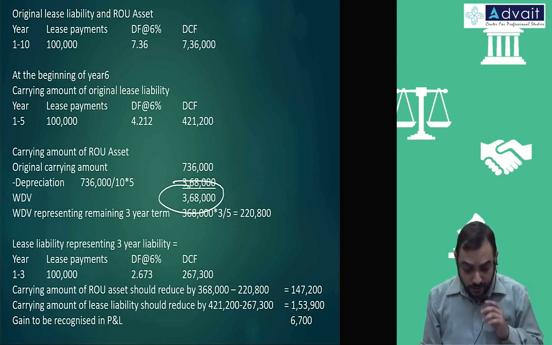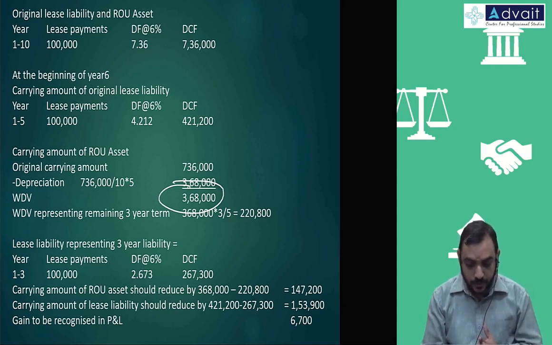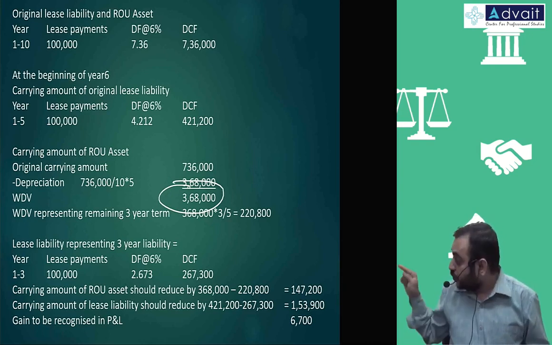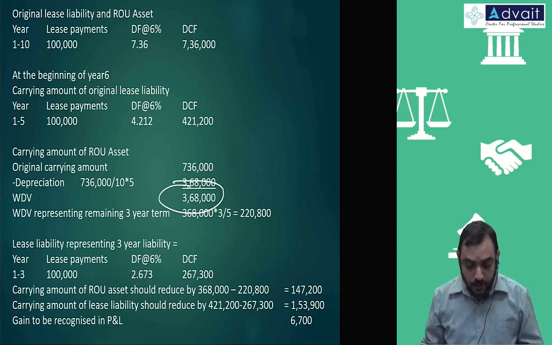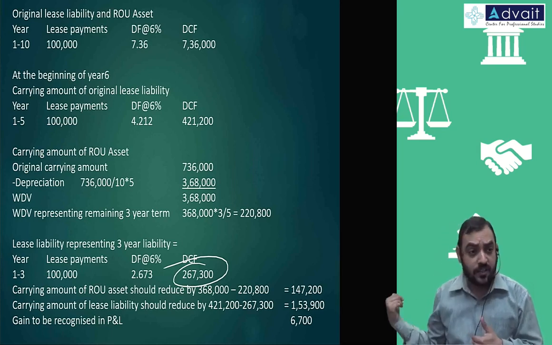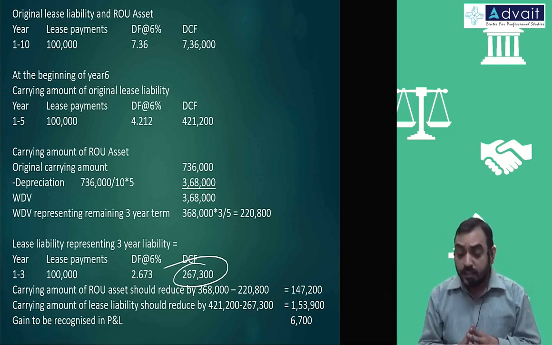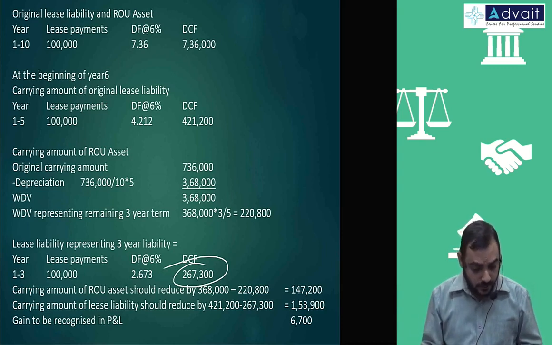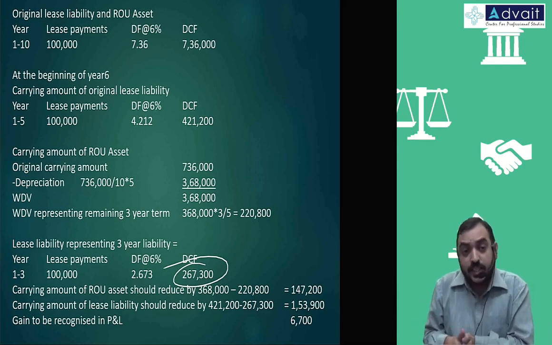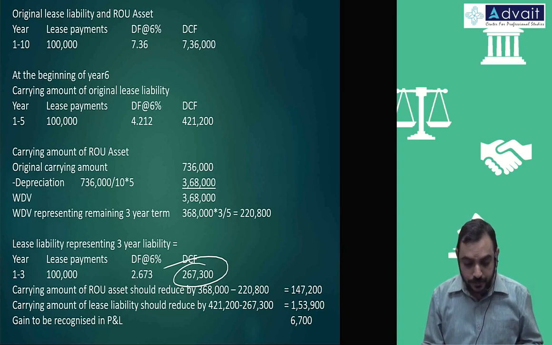Okay, now we'll go for change in your lease liability, because discounting factor now is 7%. So what is the existing amount of liability now after this change? 2,67,300. This will be the revised liability after reduction by 1,53,000 something. This amount now needs to be revised before you go for the new lease term. First account for the existing lease term revision, then you go for new lease term.